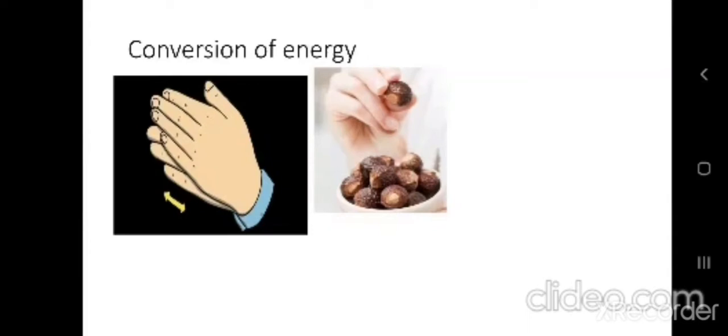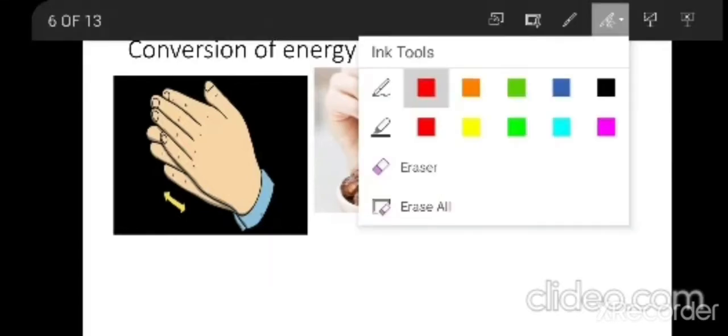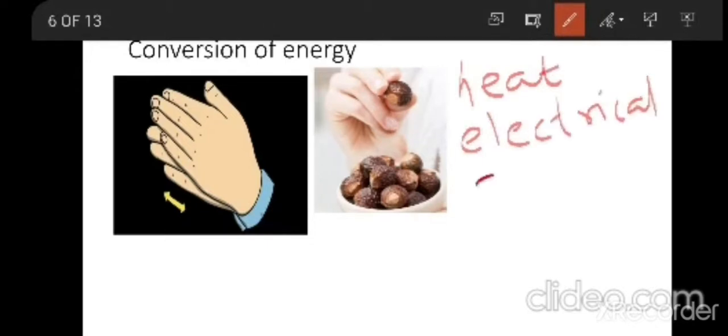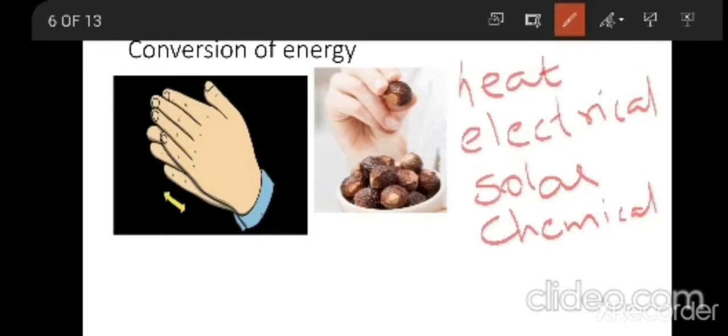All, in today's class we are going to discuss conversion of energy. You all know there are different types of energy present. For example, here we have heat energy, we have electrical energy, we have solar energy, we have chemical energy, and we have mechanical energy.